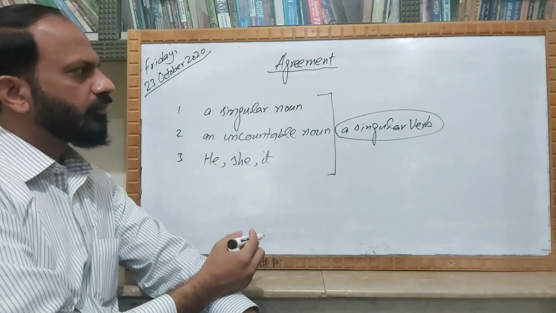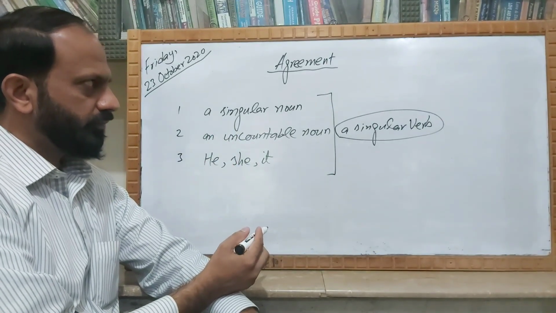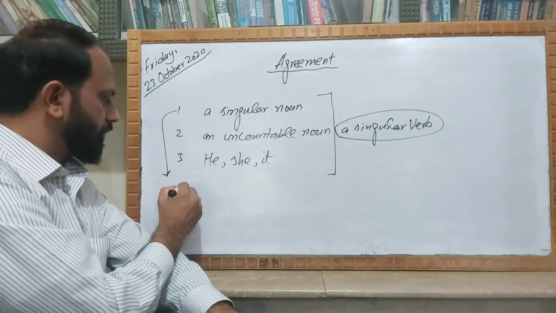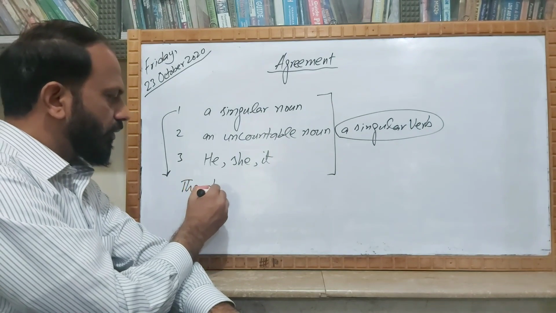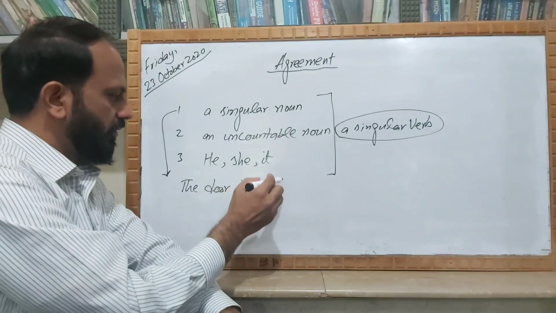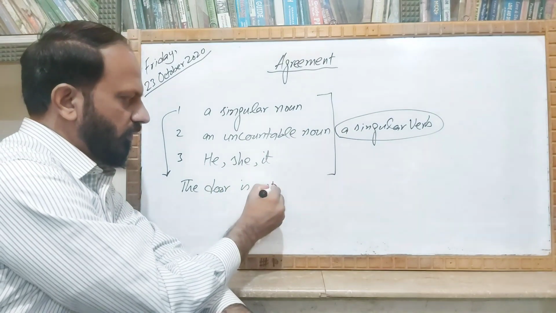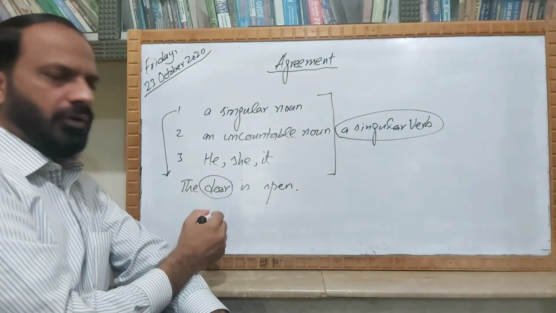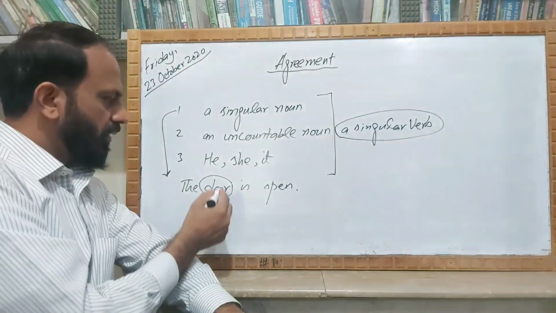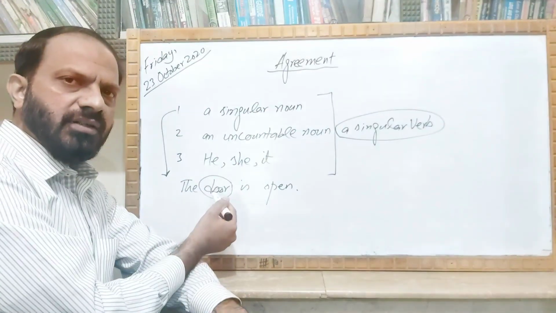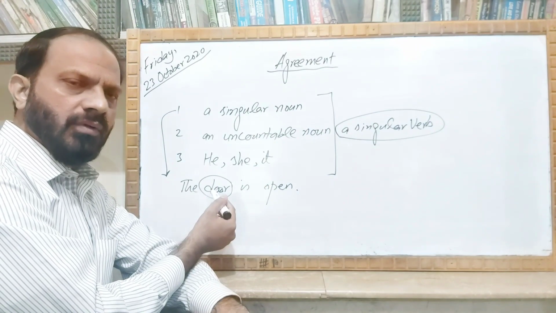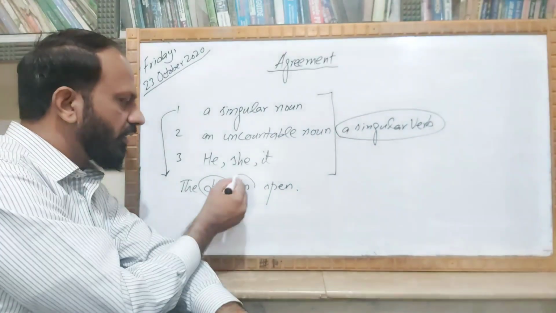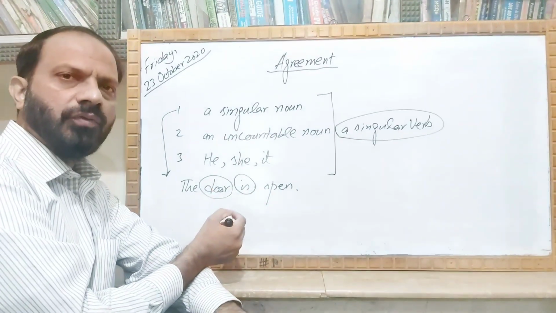For singular noun, I can give an example. The door is open. So here, door is a singular subject, and for this singular subject I am using a singular verb is.